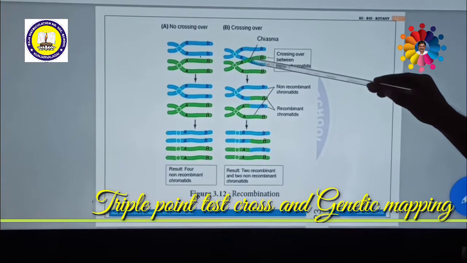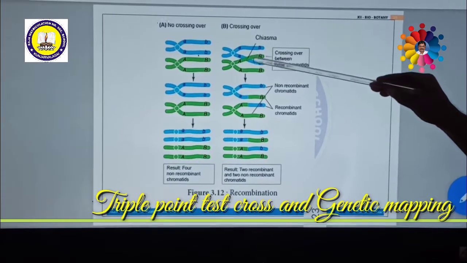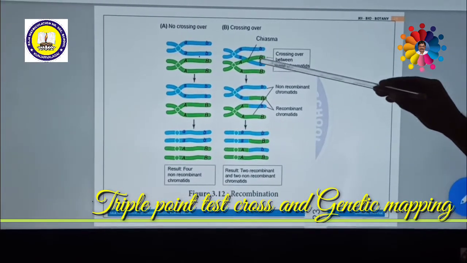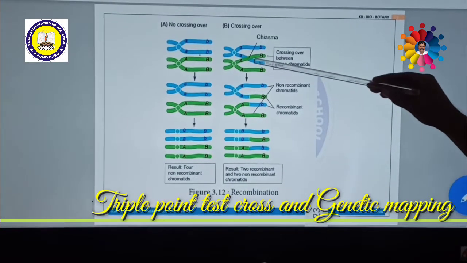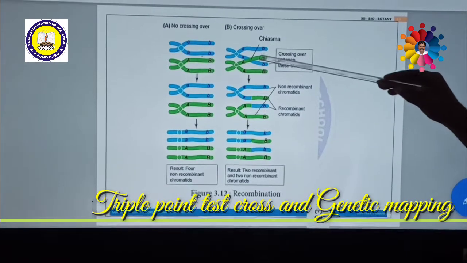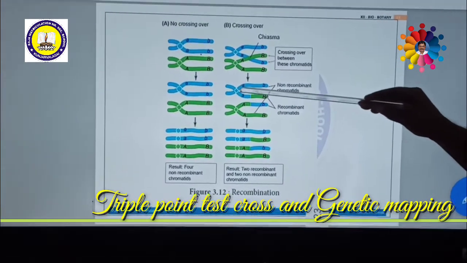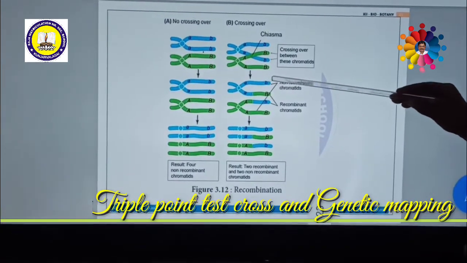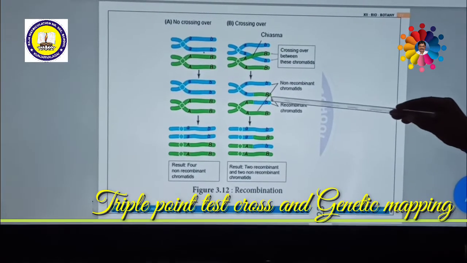After exchanging, the recombination of chromosomes occurs. So this is called recombinant.